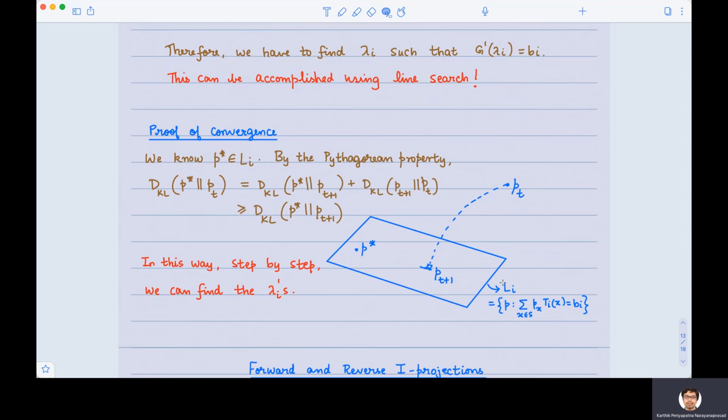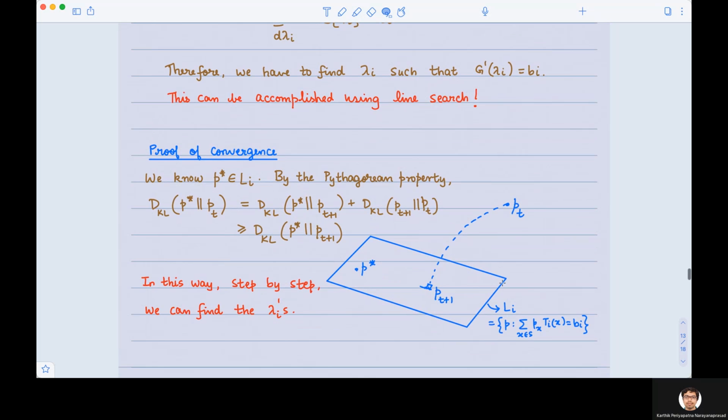Okay. So the proof that this actually works is that at any given time, the projection at time t plus 1 is actually closer to p star than the projection Pt. We may not know p star, we need not even know p star, but we know that there exists some p star out there, right? There is some optimizer. All we want to do is find that optimizer explicitly.